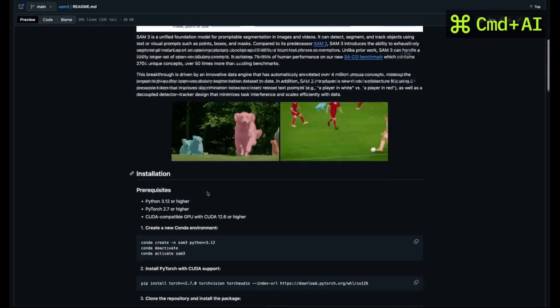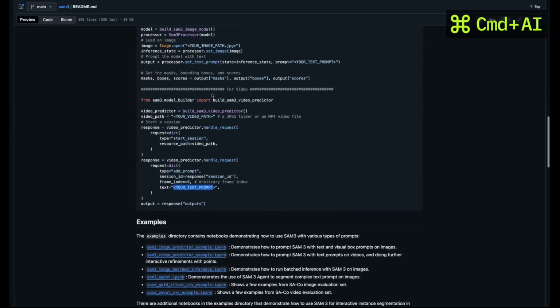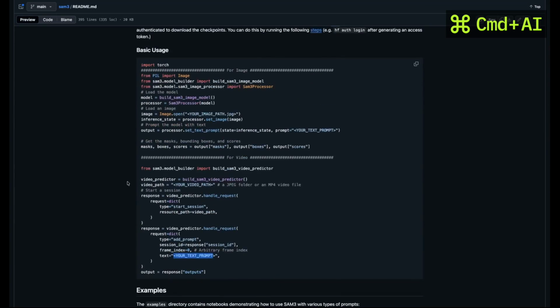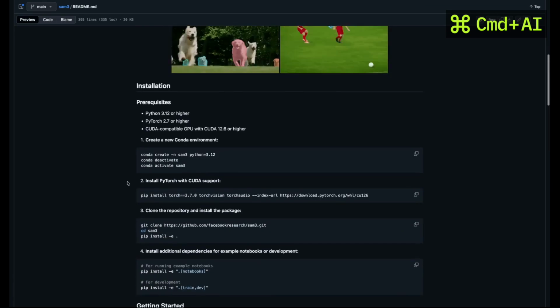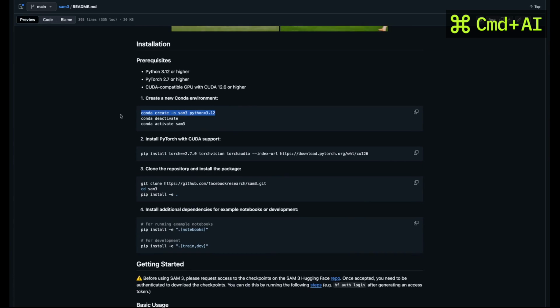Looks really performant, and given that this is text, you can also train the model as well. So this is how to set it up. Conda is a Python version library, so you have to use Python 3.12. You create an environment, a sandbox if you will, of Python 3.12.